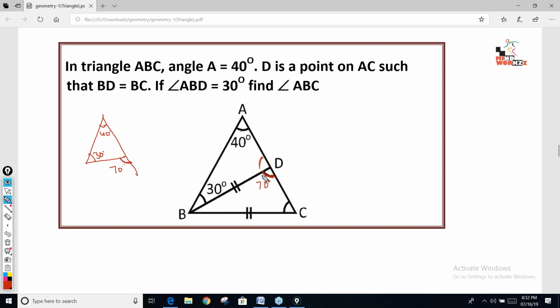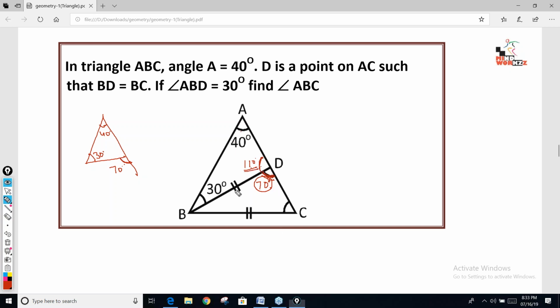Otherwise, if you're not able to see this angle directly, what you can do is find this angle first. 30 plus 40, 70. So this angle will be 110. If this angle is 110 and we know the sum of the angles on a straight line is 180, then this angle will be 70. Otherwise, I want you to write this angle directly without finding this angle.